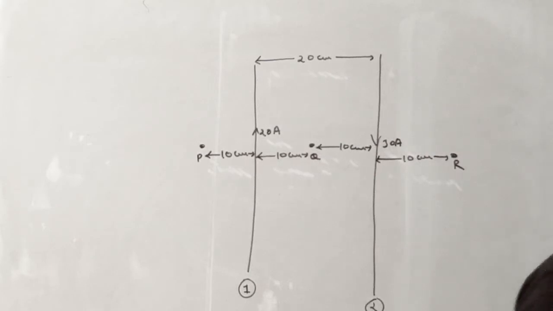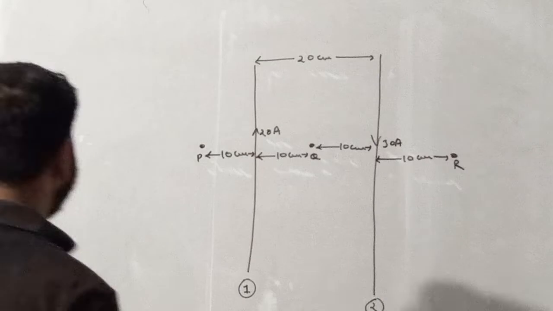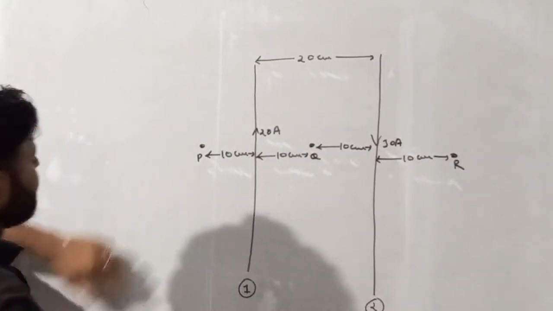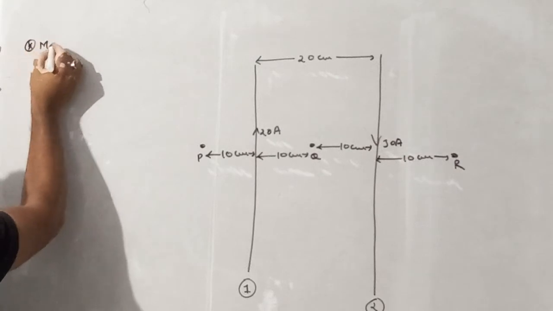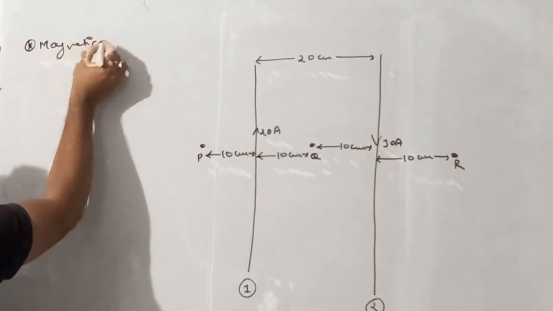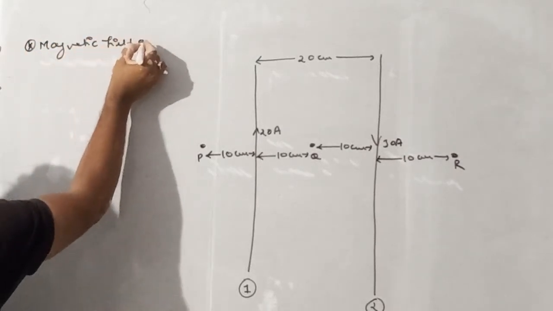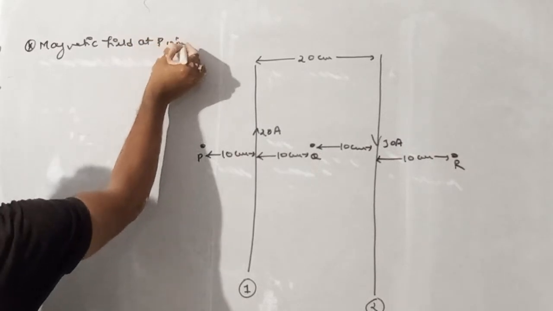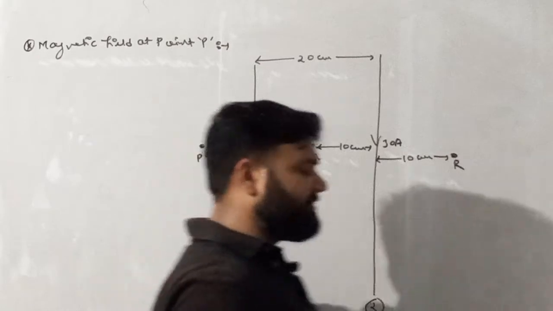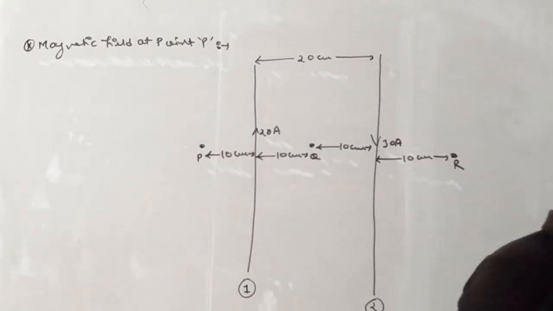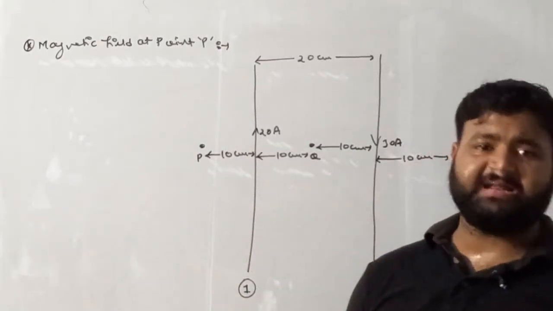So see my dear student, let's try to solve. First of all, we have to find magnetic field at point P. See, the length of wire is not given, and if length of wire is not given, then we'll consider wire to be of infinite length.